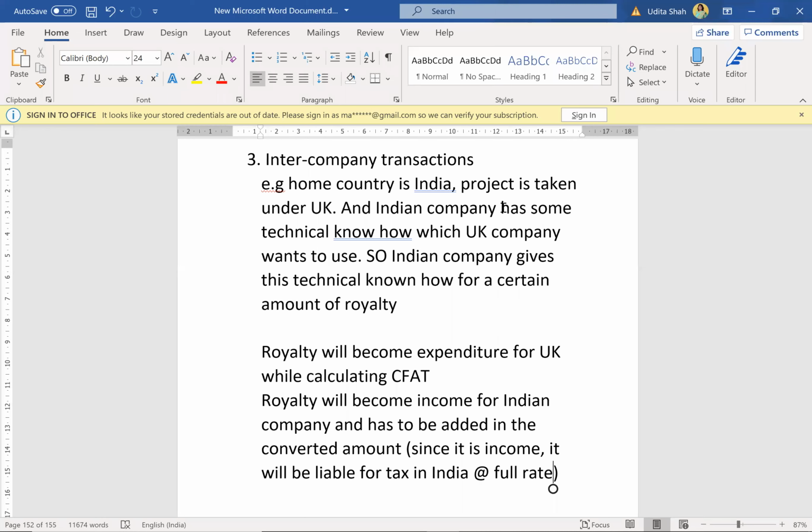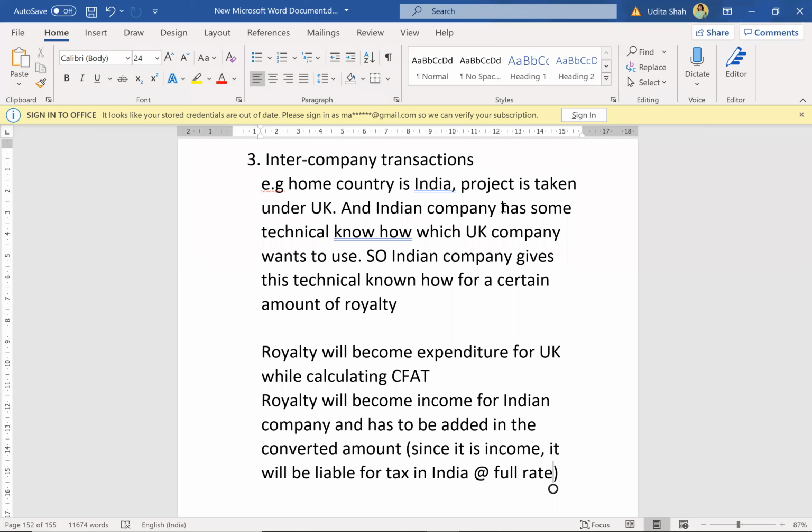In foreign, yes, IFRS will allow that. See guys, IFRS will always be read along with income tax provisions, right? What is my main concern? My main concern is not IFRS. My main concern is my income tax department of the country.